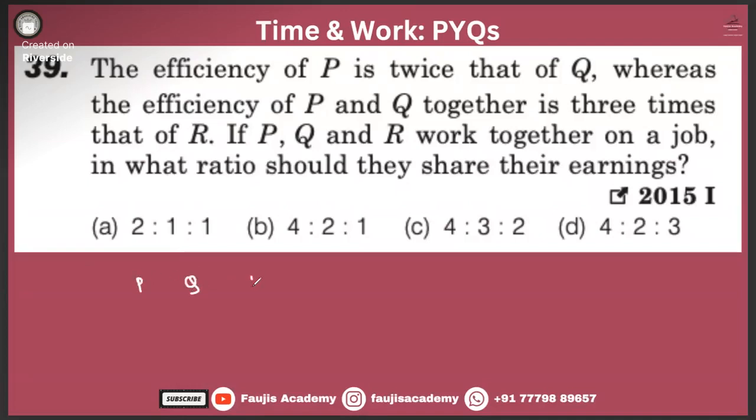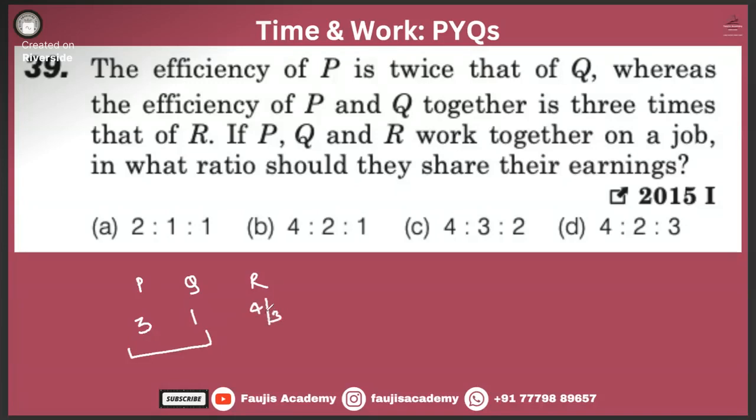P, Q, R. The efficiency of P is thrice that of Q. That means if it is 1, it is 3, whereas the efficiency of P and Q taken together is 3 times that of R. So that means obviously it is 4 by 3.